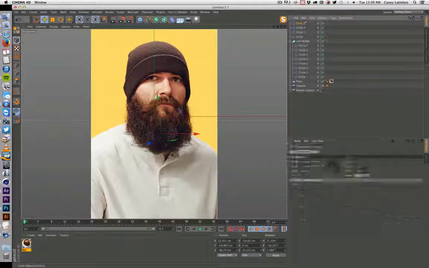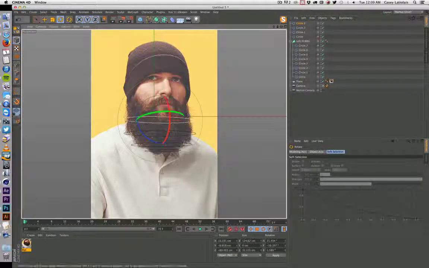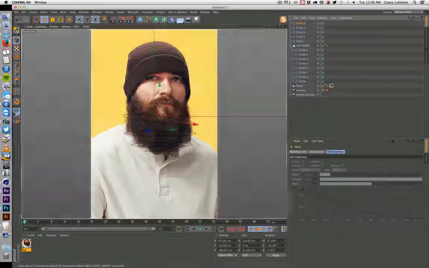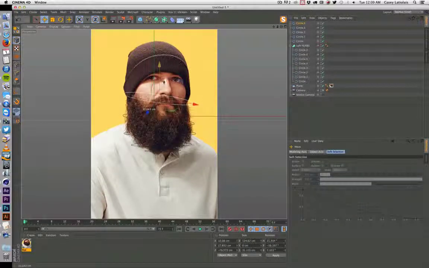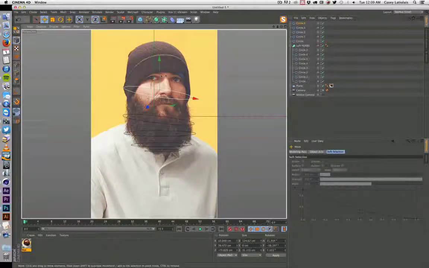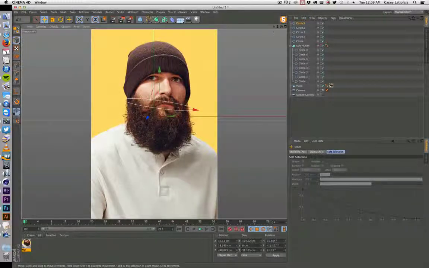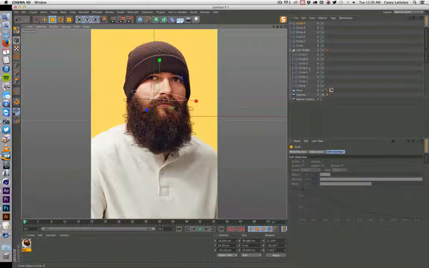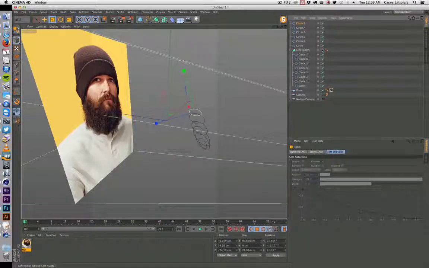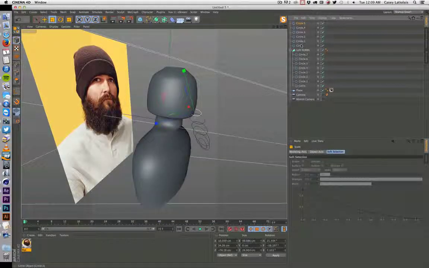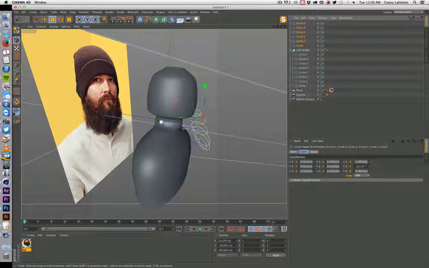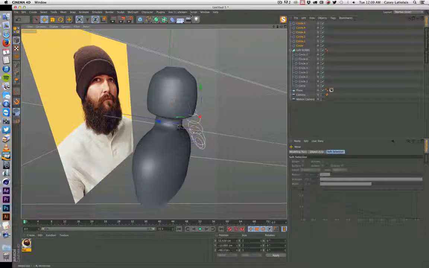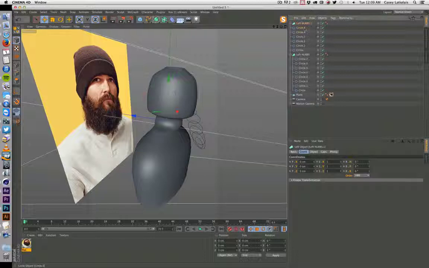Alright, and again we want to try and cover everything, so if we don't get everything now we can go back and adjust these in a little bit. Move it up. That's probably good. Put one there, and then one more to feather it out. See how that lined up. Kind of close, kind of close. We could move it back a little bit, and we'll do another loft nerd.